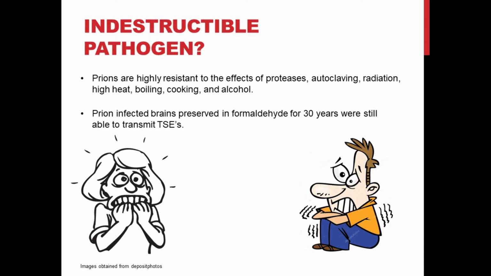Prions also differ from other pathogens such as bacteria and viruses in that they are extremely hard to destroy. For instance, prions are immune to the effects of proteases, autoclaving, which is basically subjecting a substance to extremely high temperatures and pressures. They're also immune to radiation, high heat, boiling, and cooking. Also, a preserved infected brain was still able to transmit spongiform disease after 30 years.